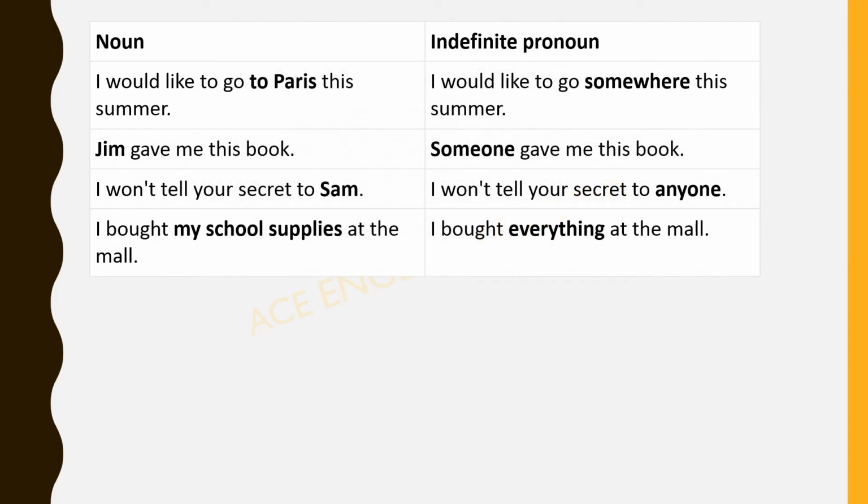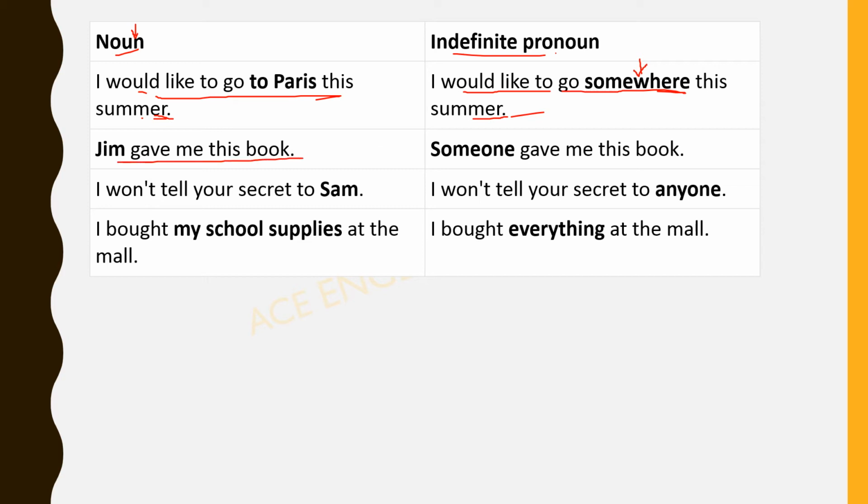So here are the examples now. See how we use an indefinite pronoun in a sentence. If I say I would like to go to Paris this summer, pronouns are the words which are used in place of nouns. So see here, Paris is a noun. So here, I would like to go somewhere this summer. So this is an indefinite pronoun. Somewhere, it's not clear where.